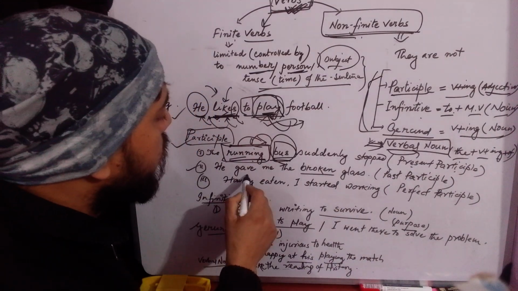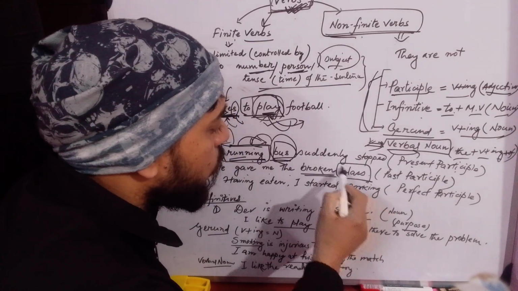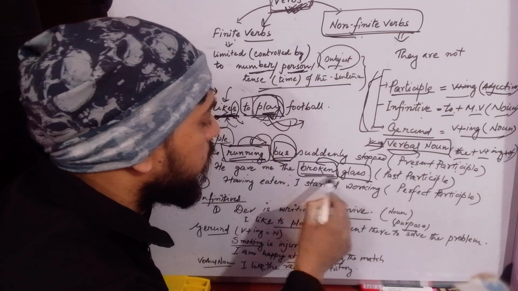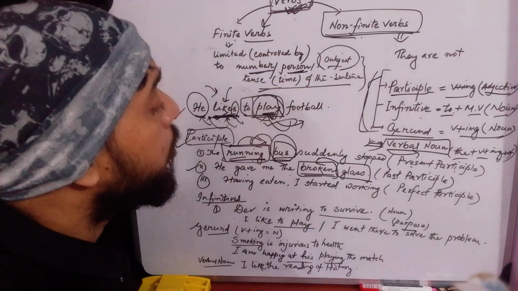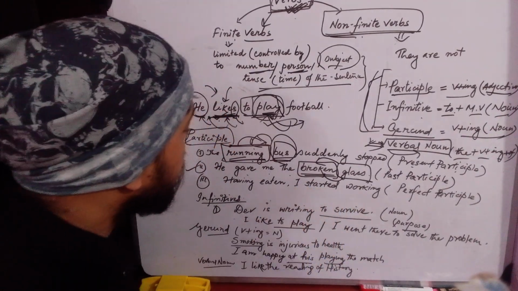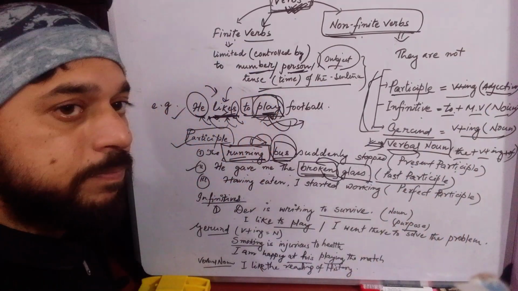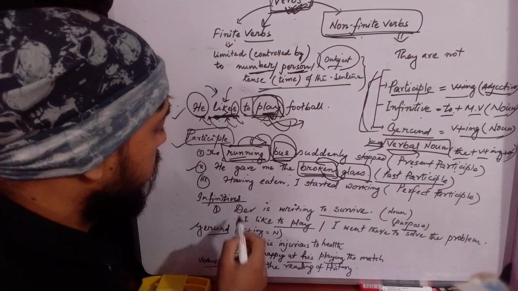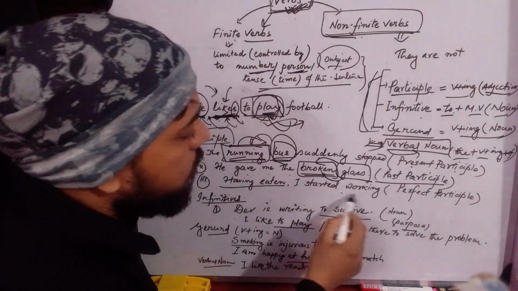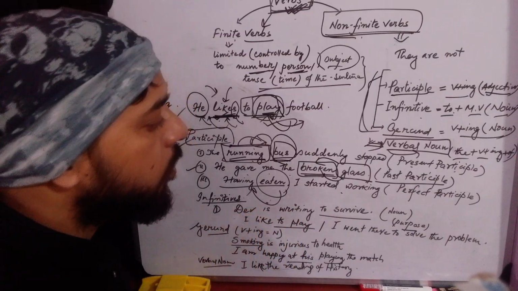Second one. He gave me the broken glass. Again, glass is a noun. Before that, broken, the third form of the verb break: broke, broken. It is playing the role of an adjective. It's called past participle. And the last one. Having eaten, I started working. It shows the completion of the action.